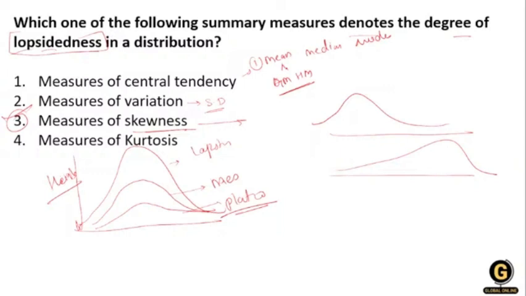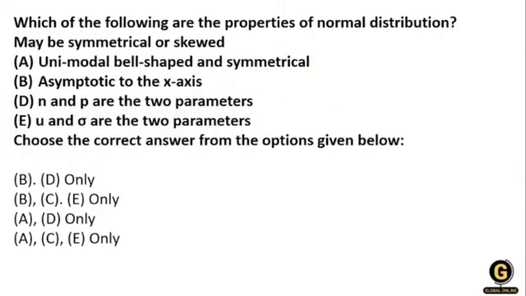Skewness means that it is moving either inside. That is bendness. You can say where it is bending, skewing, where it is skewed, either to the left side or to the right side. This is okay. The next question, which of the following are the property of normal distribution?